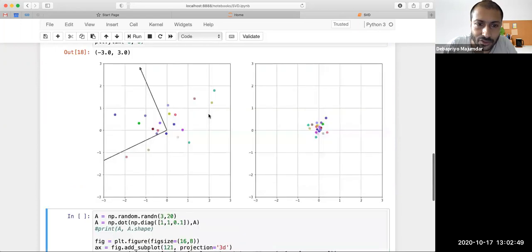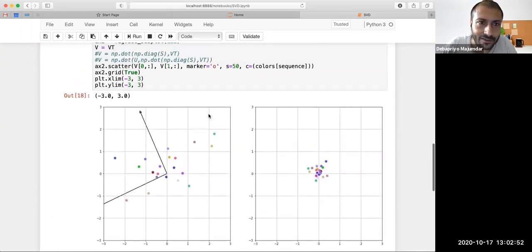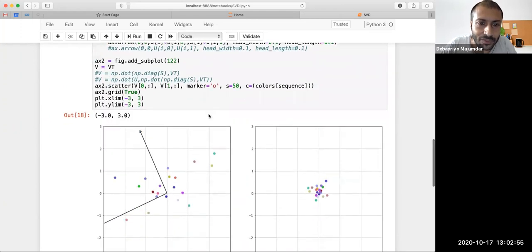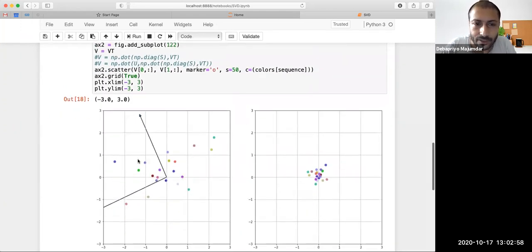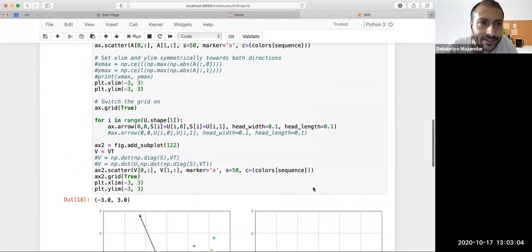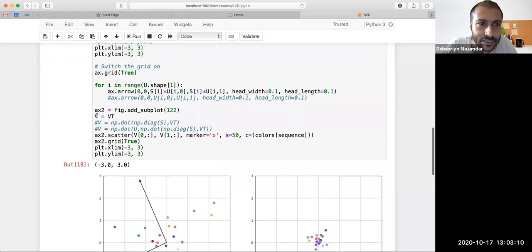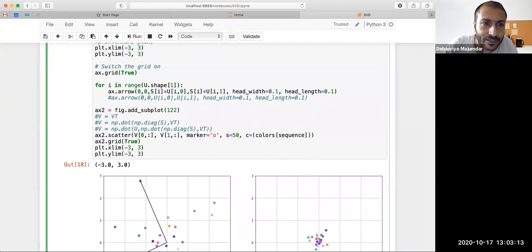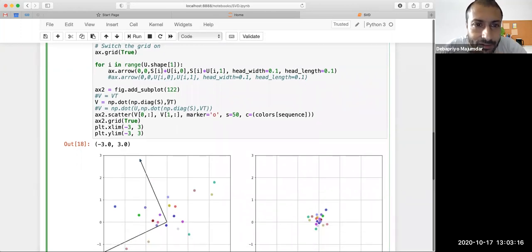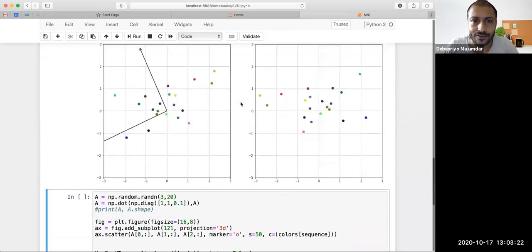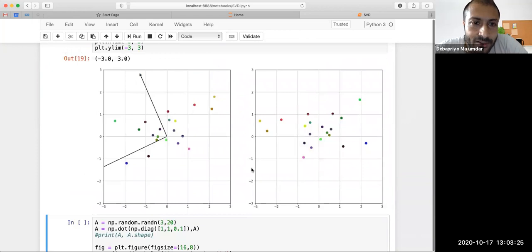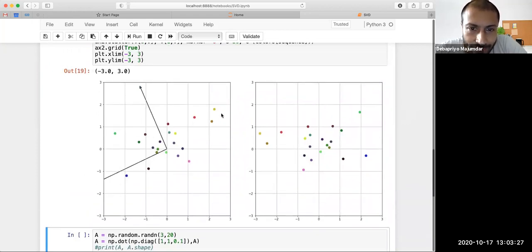So let's draw both in the same scale. Obviously, the scales are very different. The points are much more scattered here, and here they are not so scattered because I need the scaling factor. In my particular case, the scaling factors were high, 5.62 and 3.01. So instead of plotting V, I plot V multiplied by sigma. Now they look more similar. On the left side, I have my original data points from A. On the right side, I have sigma V transpose.